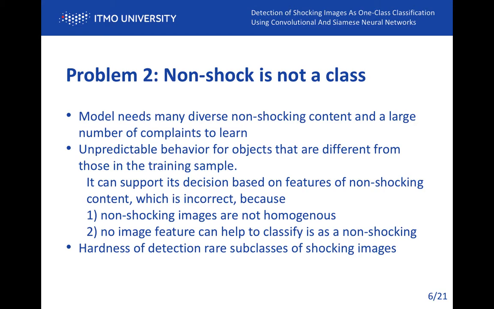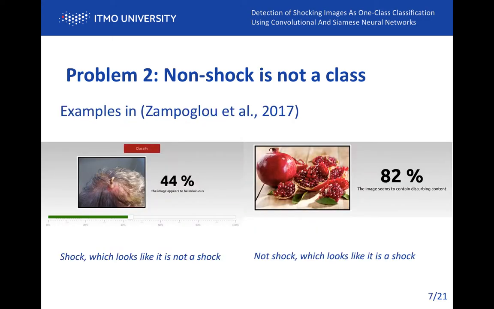The second problem is related to solving shocking content detection as a binary classification task trained on user reports. This approach has the following weaknesses. First, a model needs many diverse non-shocking content and a large number of complaints to learn. Second, a model shows unpredictable behavior for objects that are different from those in the training sample. Third, the network quickly forgets or doesn't learn at all subclasses of shocking images such as, for instance, brain worms. Below are examples of incorrect binary classification illustrated with short comments.